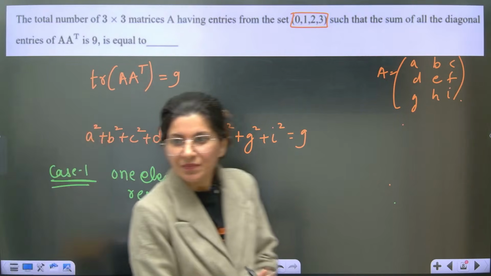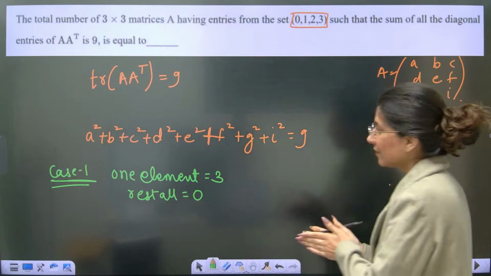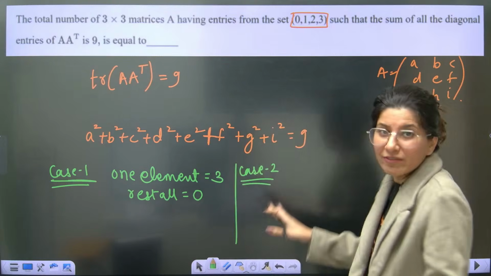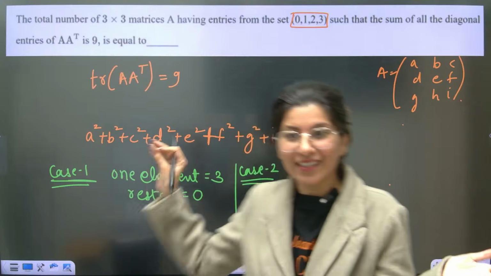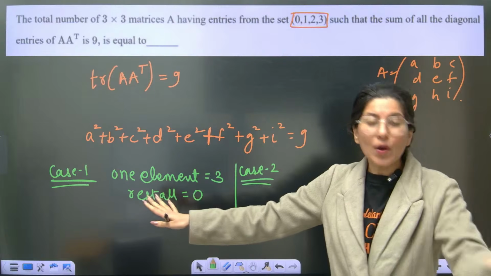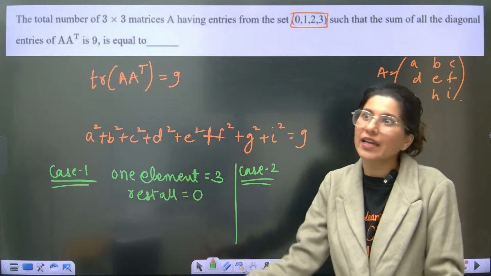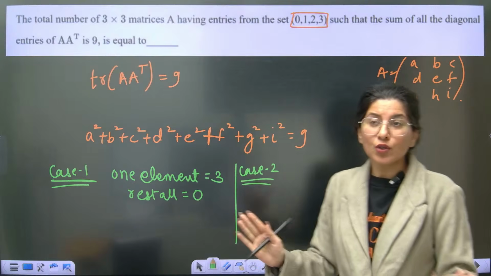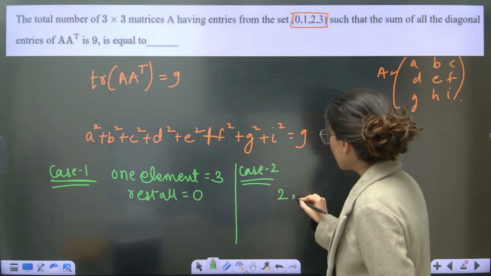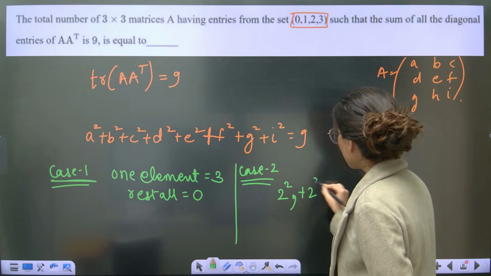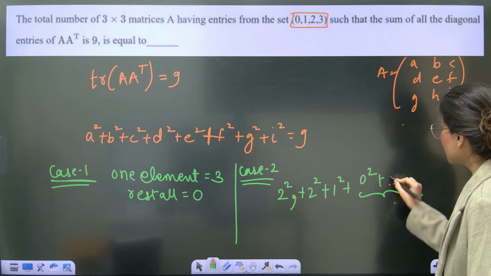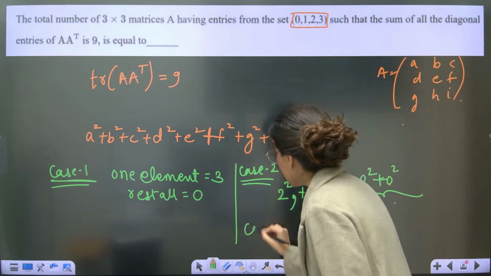Yes or no? Then case number 2. Now 3 is out of syllabus. Because if one element is 3, then this is the only case. Now, no element can be 3, because if you pick 3 again, 9 will be fulfilled. Now, you don't want 3. Now, you think about what if one element is 2. How to get to 2 square? See, 2 square plus 2 square plus 1 square. This is how you are going to get 9. Rest everything will be 0 square, 0 square. Yes. This is your case number 2. Case number 3.